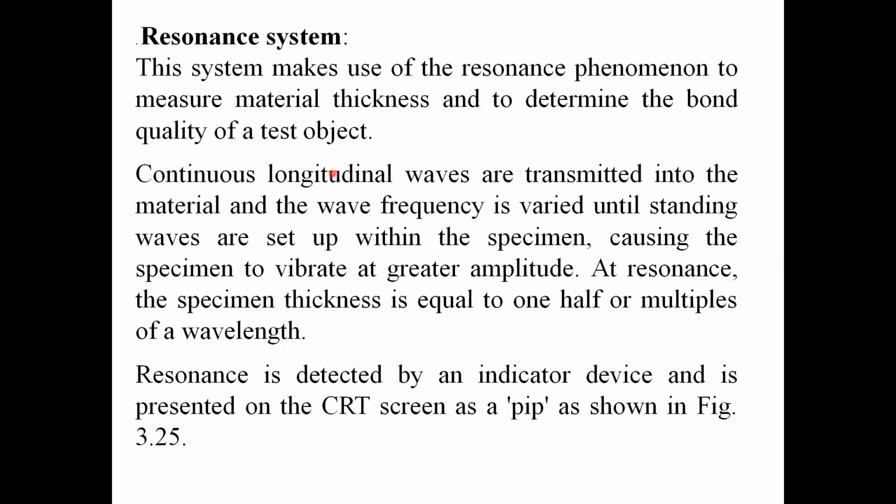Resonance. At resonance we get high amplitudes, and that causes distortion, you know that. Here we are using the resonance frequency for finding the thickness of the material. Sometimes we use this resonance system for testing the bonding quality of a test object. These two things we can find by using the resonance system.